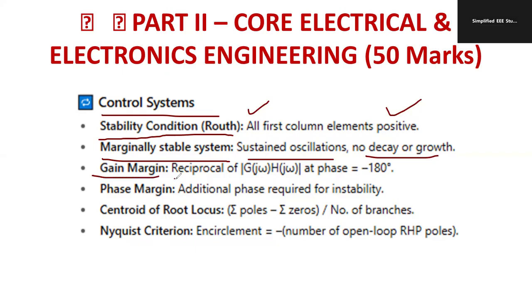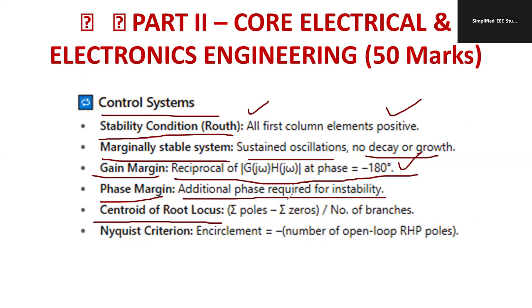Gain margin is the reciprocal of G of j omega, H of j omega at a phase equal to minus 180 degrees. Phase margin is a similar kind of parameter. That is one of the frequency domain specifications: the additional phase required for the system to go to the verge of instability is called the phase margin. Try to write the equations as well. Centroid calculation in root locus: sigma poles minus sigma zeros divided by number of poles minus number of zeros.